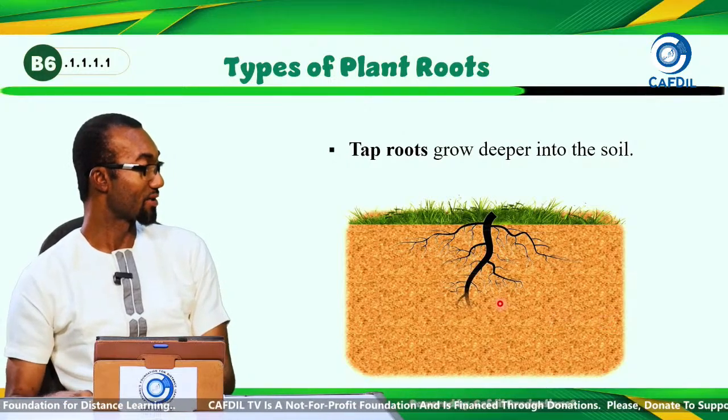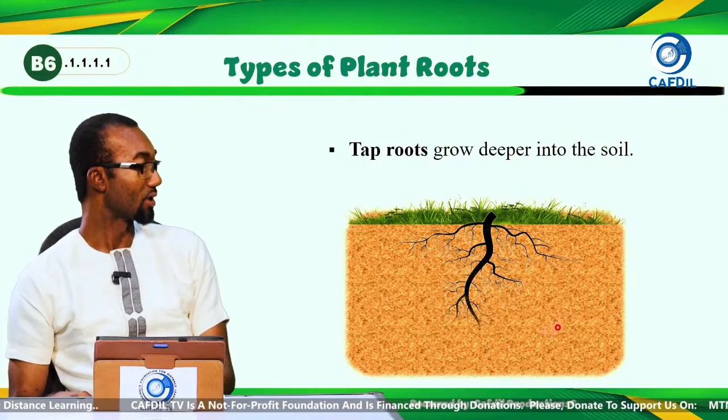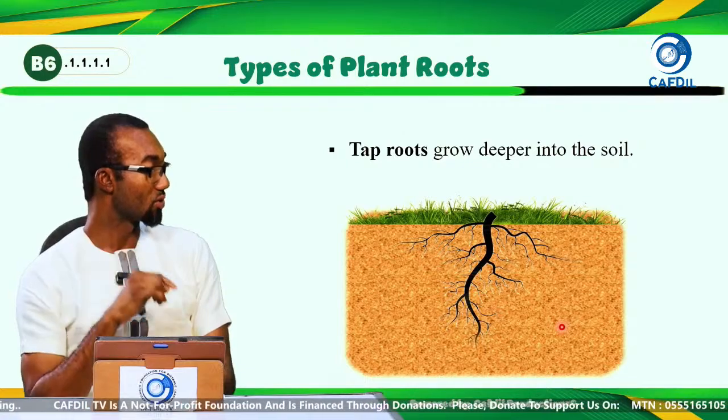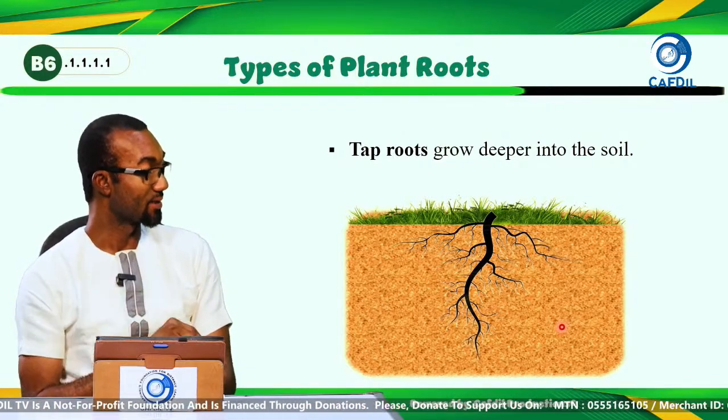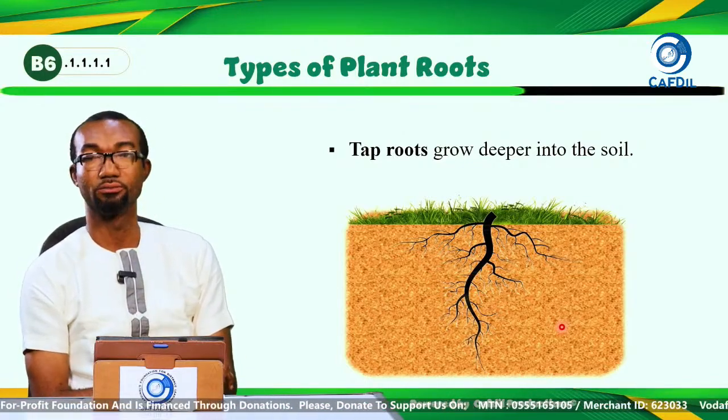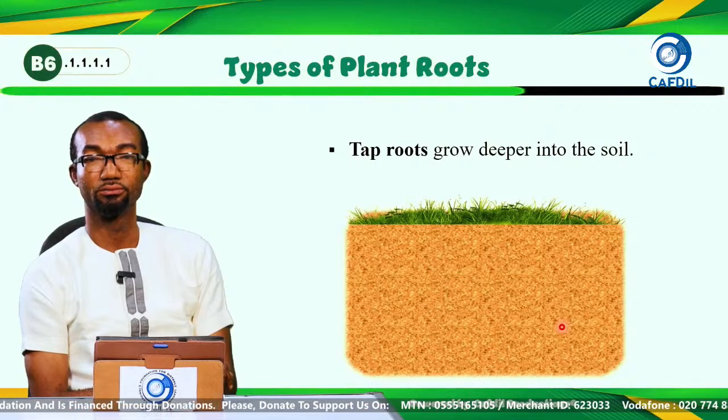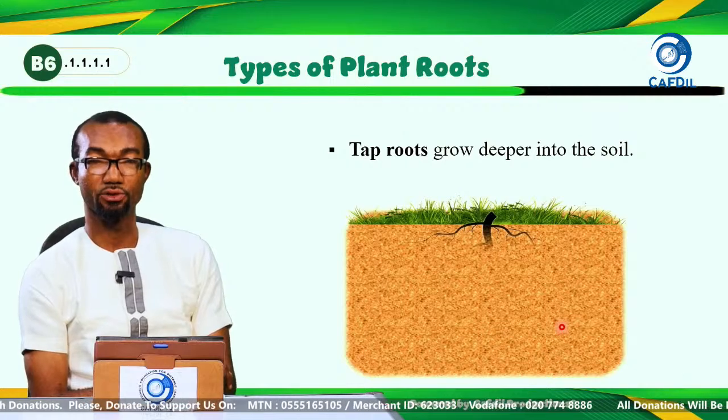What we have here is the soil. So the taproot continuously grows deeper and deeper into the soil. So that is taproot. They grow deep into the soil.